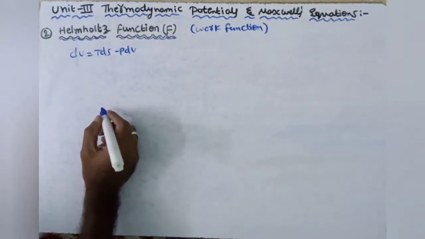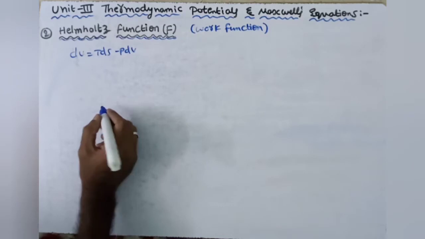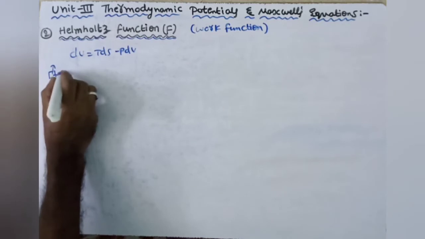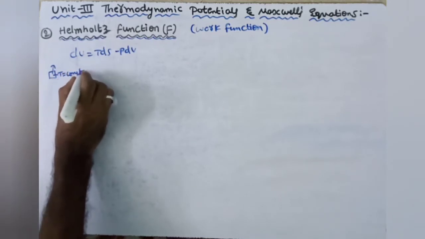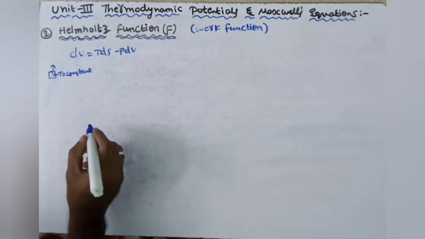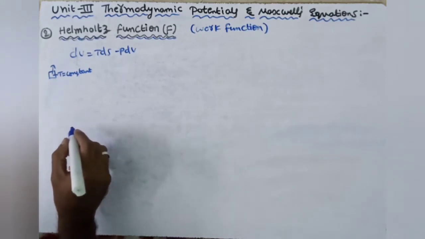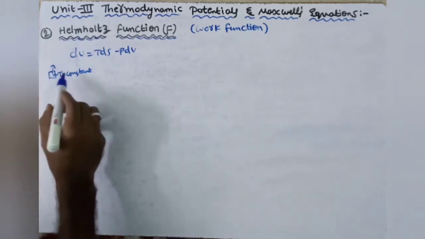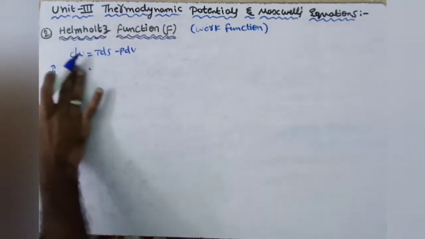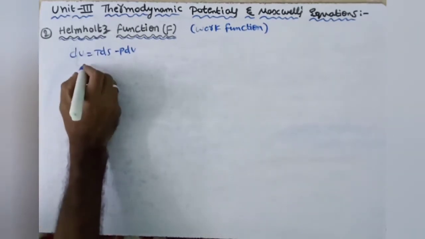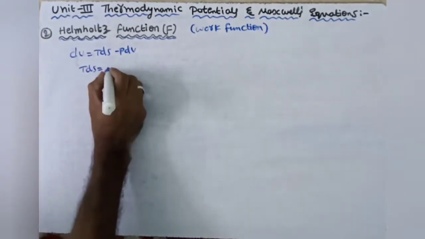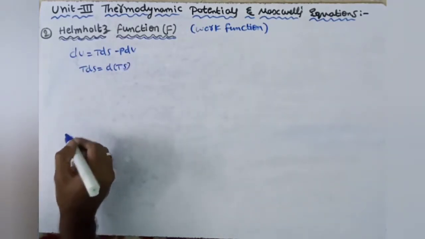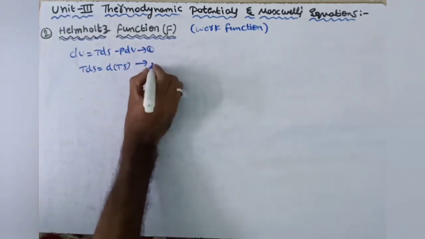Here, in the process the system exchanges heat with the surroundings to maintain its temperature constant. We have studied in the Carnot cycle that isothermal processes are processes where heat exchange is done with the surroundings to maintain temperature constant. Here in this case, we can write Tds is equal to d(Ts), where T is constant, so we can write it like this. This is equation number 1. This is equation number 2.